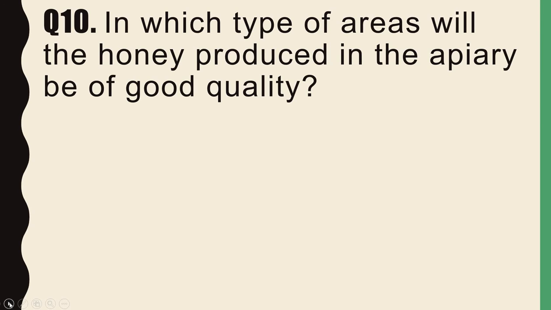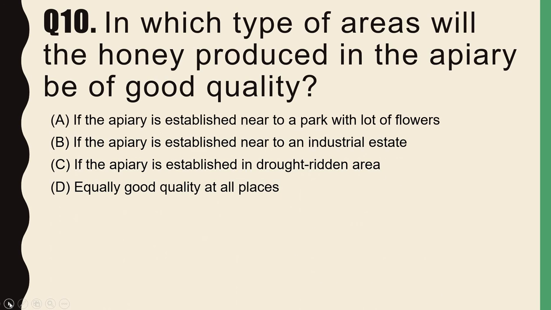So the last question of the biology section is, in which type of areas will the honey produced in the apiary be of good quality? So the options are: the first option is if the apiary is established near a park with lots of flowers, if the apiary is established near an industrial estate, and if the apiary is established in a drought ridden area. The last one is equally good quality at all places. So what have you all done?